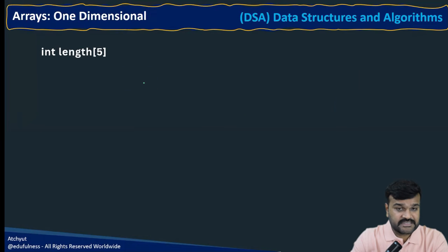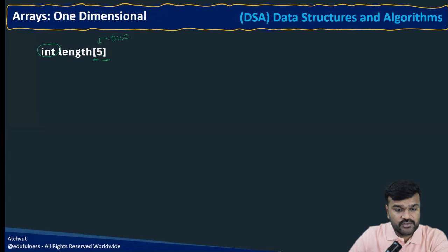Here I have taken one variable, that is length. If you observe, there is an opening square bracket and a closing square bracket, and in between you give a number. That is the size. What is the meaning of the size? That many values you are going to hold at a time. And you are telling that they are integer values. Of course, this is basic programming.